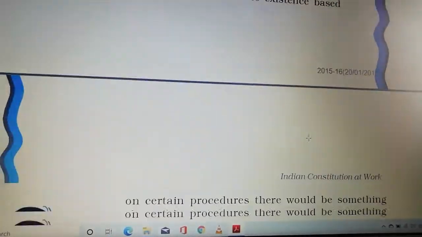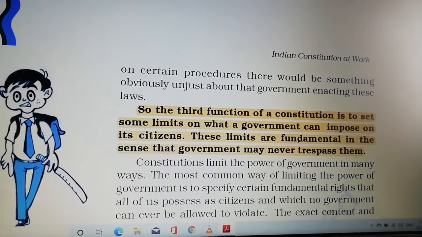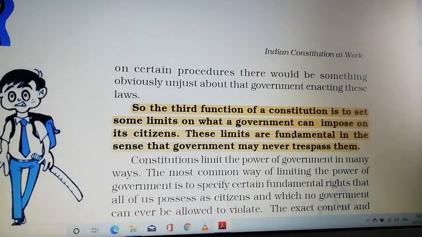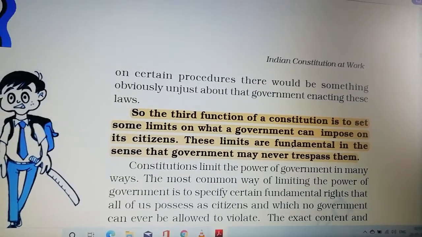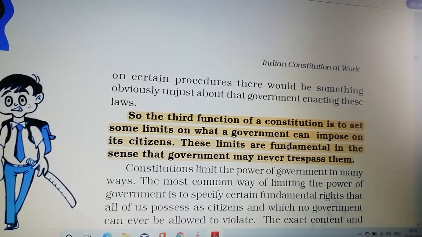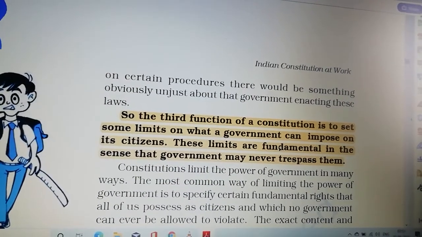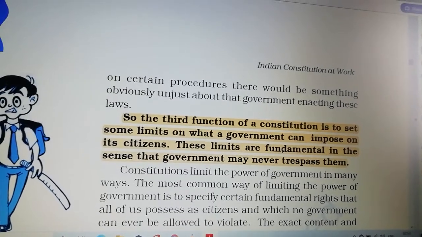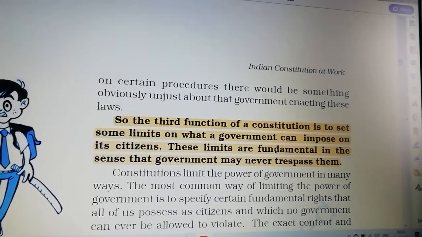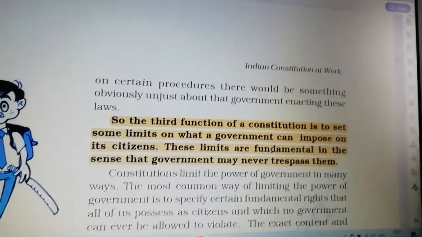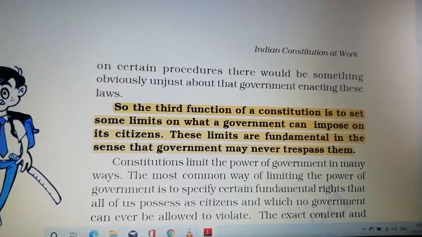The third function of the constitution is to set some limits on what a government can impose on its citizens. These limits are fundamental in the sense that government may never trespass them. This was the third function, to set some limits on what a government can impose on its citizens. Constitution keeps some limits on government. Why? If there is no limit on the government, the government can do whatever they want.